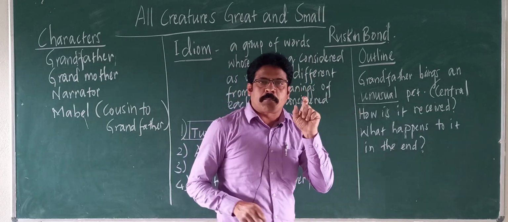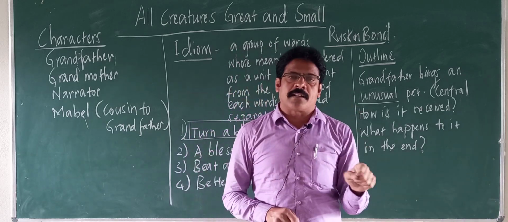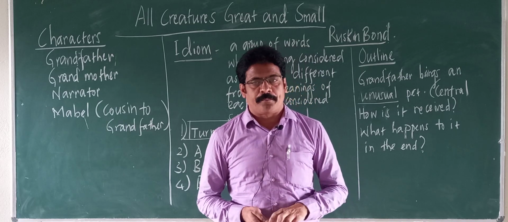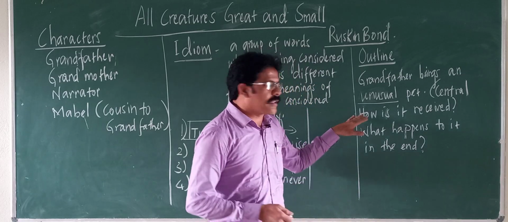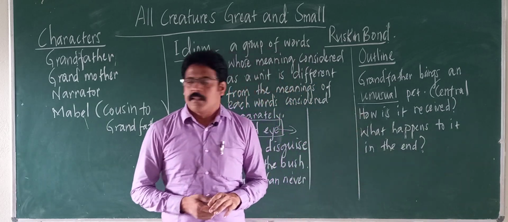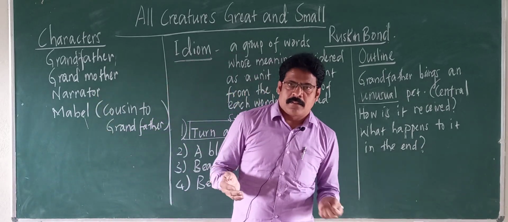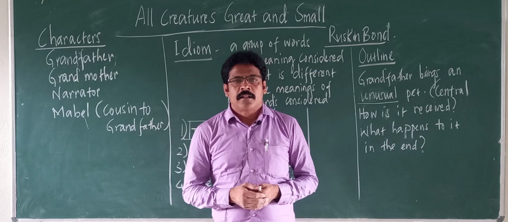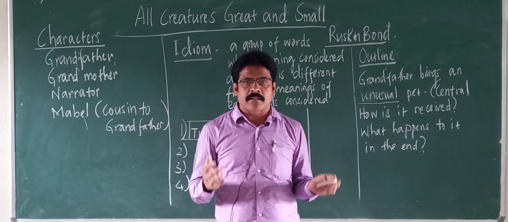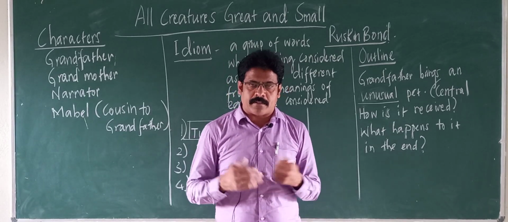What pet animal does grandfather bring home? How is it received? Will grandmother, the narrator, and Mabel, who is cousin to grandfather, do all these characters receive the pet?